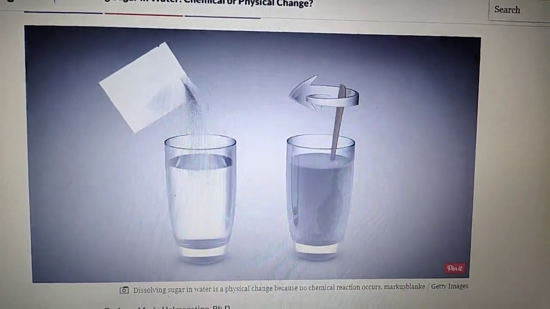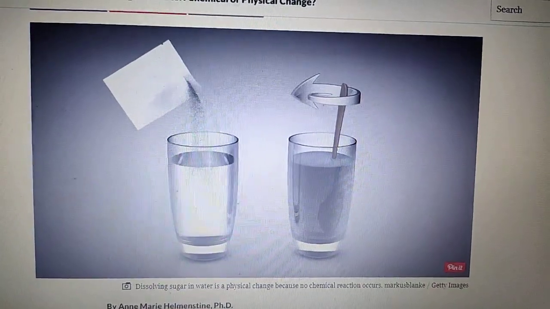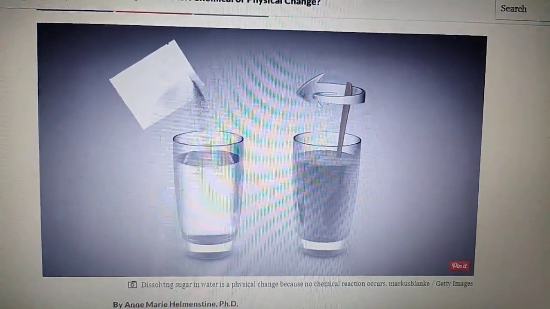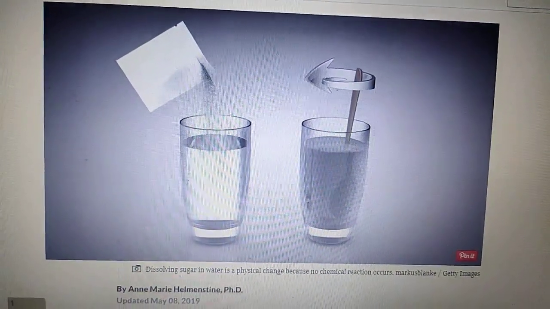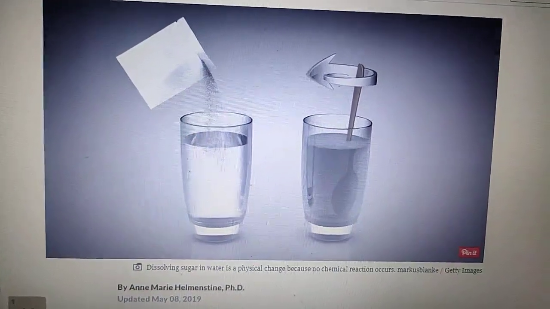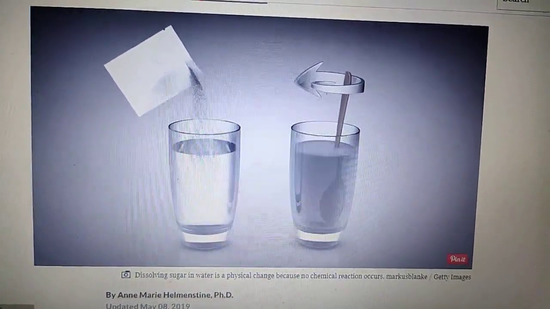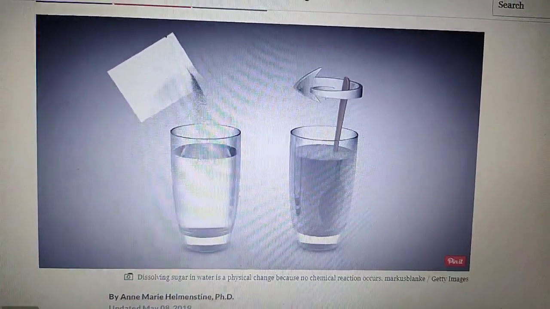One more way to identify some physical changes is to ask whether the starting materials have the same chemical identity as the ending materials or products. If you evaporate the water from a sugar water solution, you are left with sugar. So from this also you can easily identify a physical change.